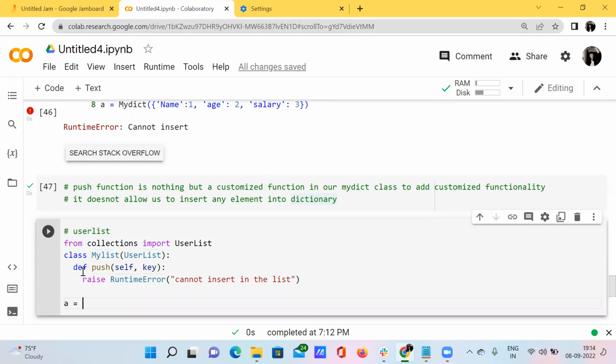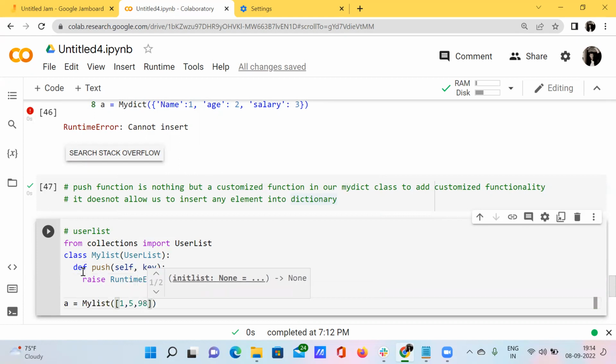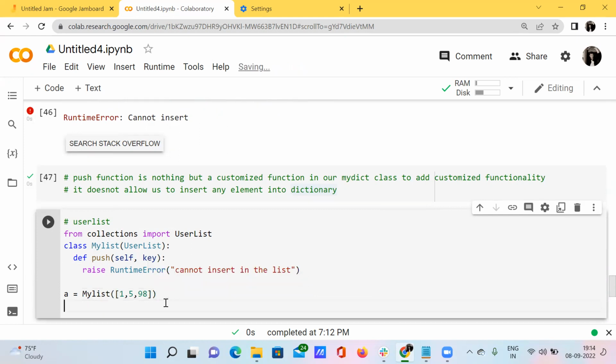So I'm assigning a variable a, that is my list of, I want to create some kind of list like 1 comma 5 comma 9 98. When I try to append this particular list with the push function, I want to append this existing list with a new item called 900. I want to add this 900 to this list. Okay, what happens when I press shift enter?